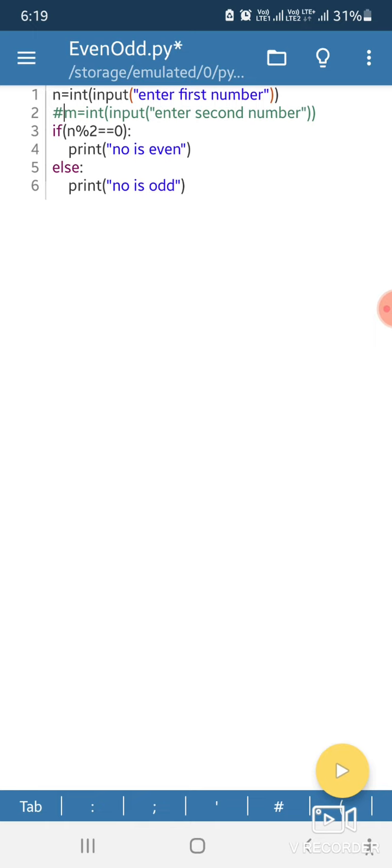With the help of this statement you can also create a program for checking which number is greater or smaller. We will discuss this program in the next video.